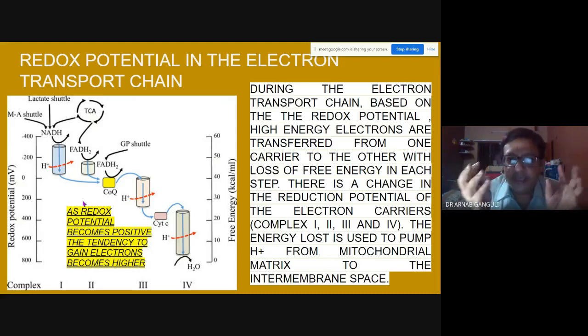And where is this NADH coming from? It's basically coming from your food, from your glucose. In glycolysis, NADH is formed. NADH is formed in the Krebs cycle. NADH is formed in beta oxidation of fat. You see lots of NADH and FADH2 are formed. All these are reducing compounds with high reduction potential. Reduction potential means it gives electrons. Okay.